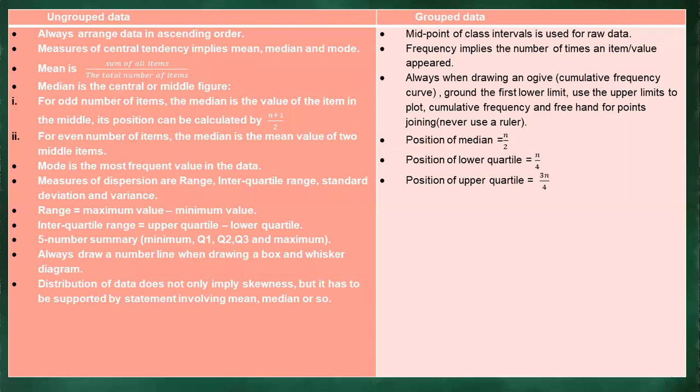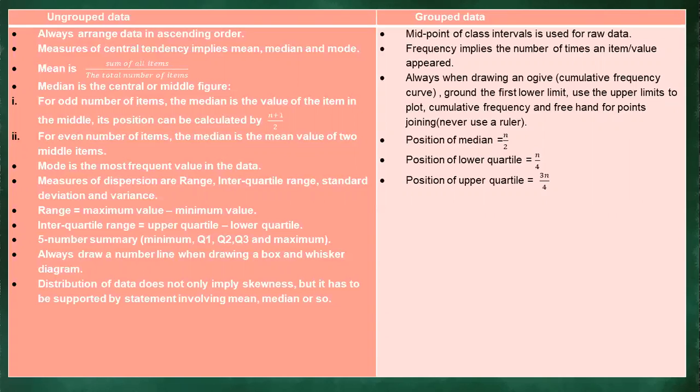Now, remember earlier on I tried to explain the issue around ungrouped data and grouped data. Now let's first focus on ungrouped data. The first and most important thing under ungrouped data is we say always arrange the data in ascending order, so that you can calculate that 5-number summary.